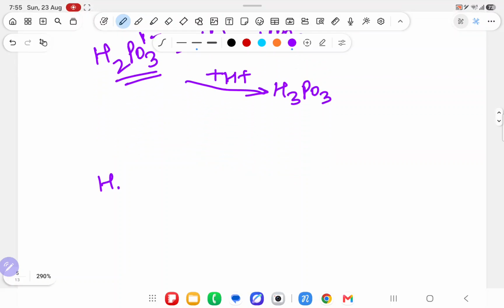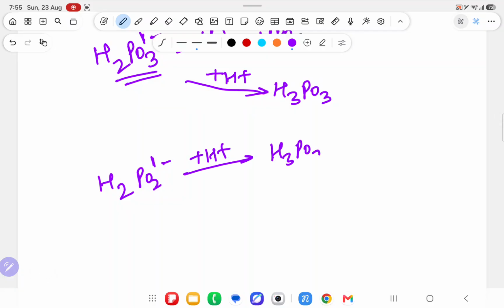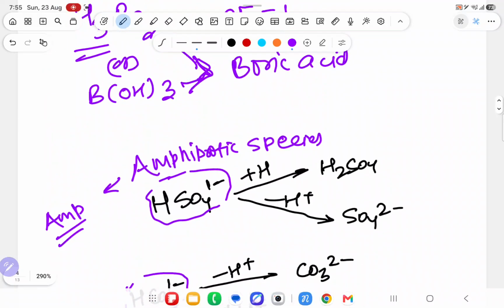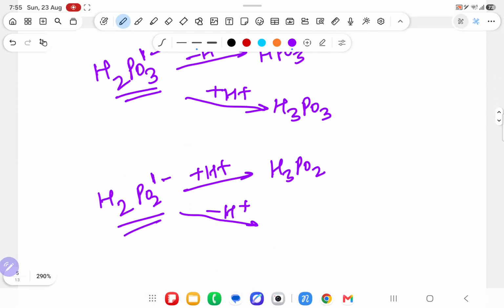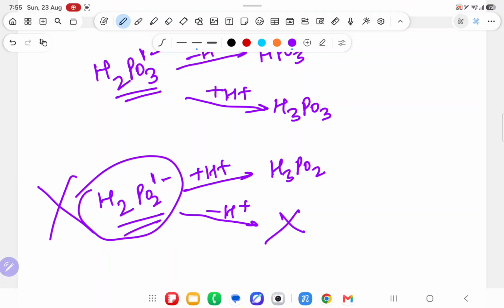But I will write H2PO2 1 minus. Will it accept? Yes sir, H3PO2. But will it donate? Though it has hydrogens, will it donate? No sir, because H3PO2 has NF factor only 1. Only 1 hydrogen it can donate. It cannot donate the other hydrogen. So it is not an amphiprotic species.